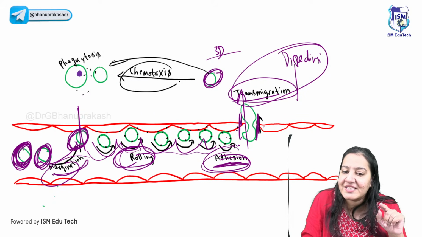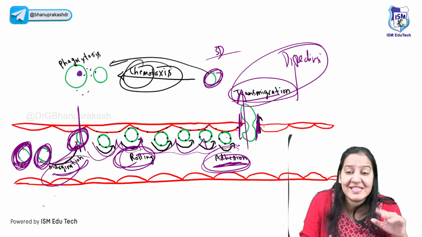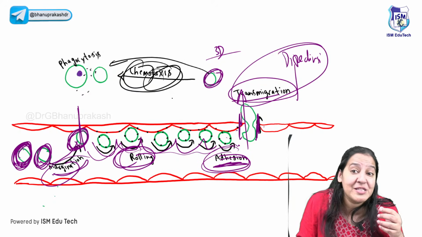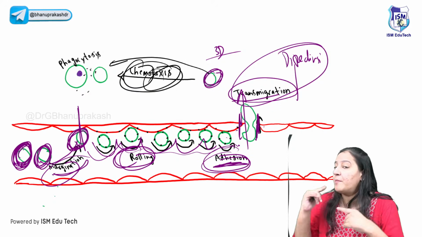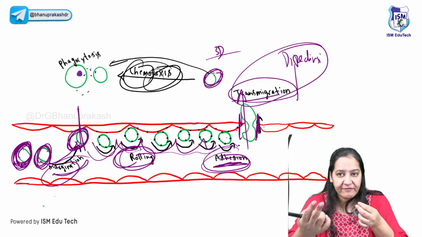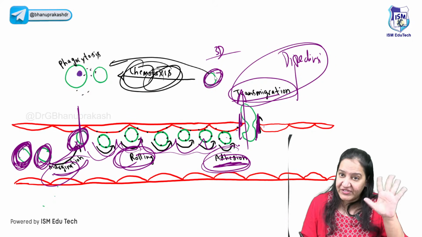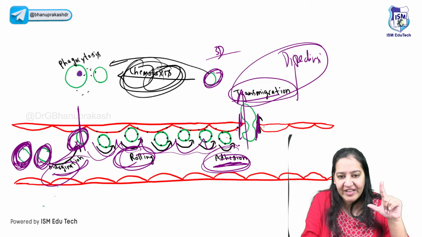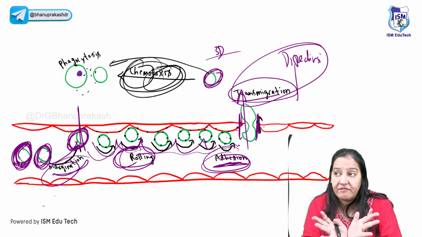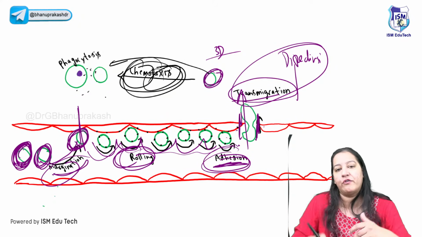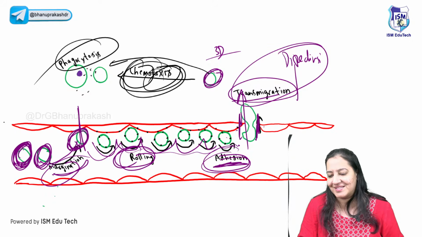So this process is known as chemotaxis. Chemo is the chemical gradient. Taxis means movement. So in the 3-dimensional space, the WBC moves towards where it gets the chemical secreted by the bacteria. So the fifth step is chemotaxis. And after reaching there, the WBC will do the phagocytosis of the bacteria. So the last step is phagocytosis.